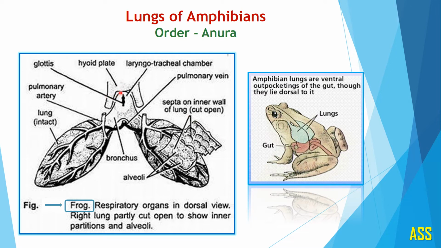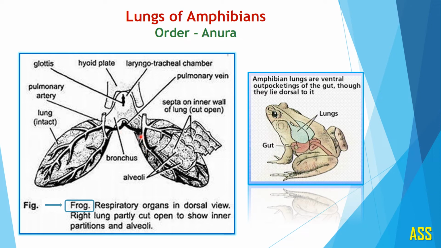The windpipe or the trachea is very short and fused chamber, and it is known as laryngotracheal chamber, which divides into very short bronchi, the right bronchi and left bronchi, and these are the bulbous and bag-like structures, that is lungs.